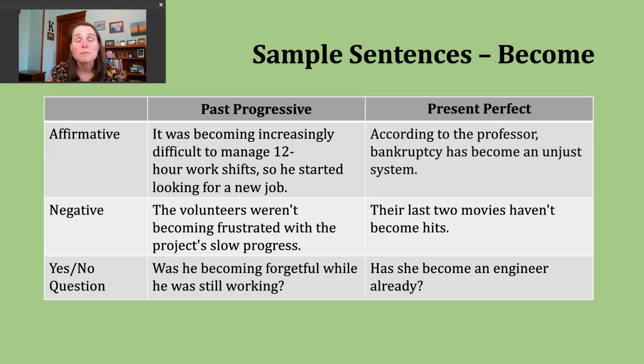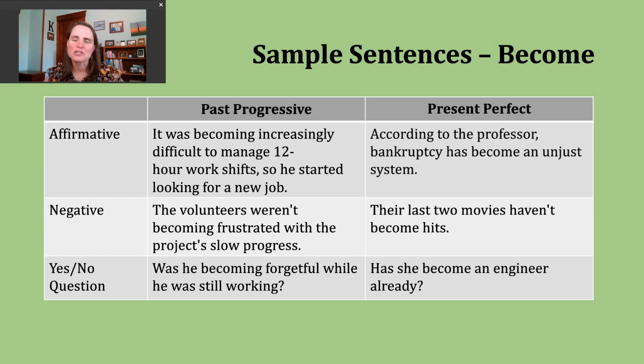Now let's move on and talk about the present perfect. We can use the present perfect in a couple different ways. One way is to talk about a completed action that occurred at an unknown point in the past. Another way to use the present perfect is to talk about an action that started in the past and continues into the present. Just like past progressive has two P's, present perfect also has two P's, and we're going to need two parts to make our verb.